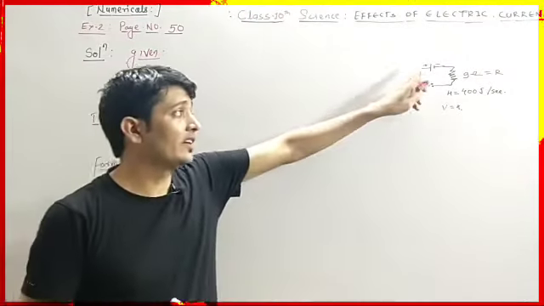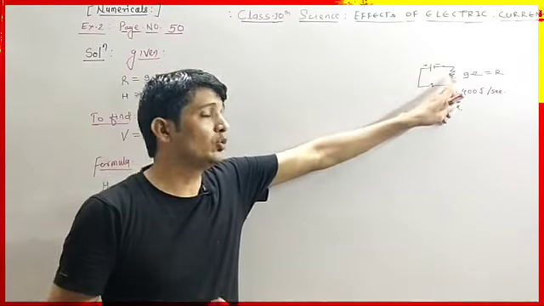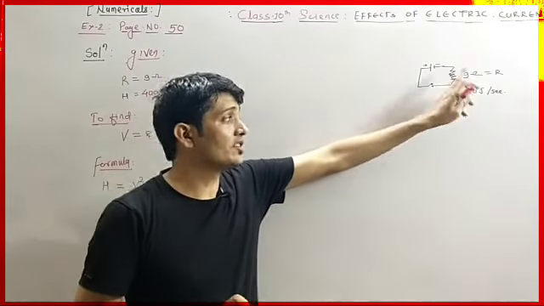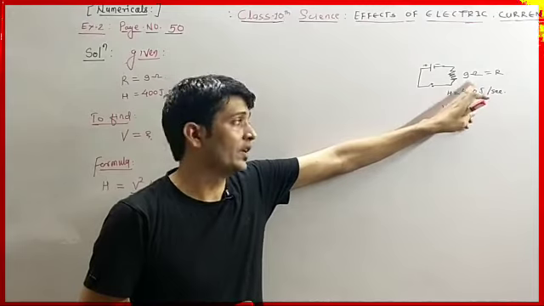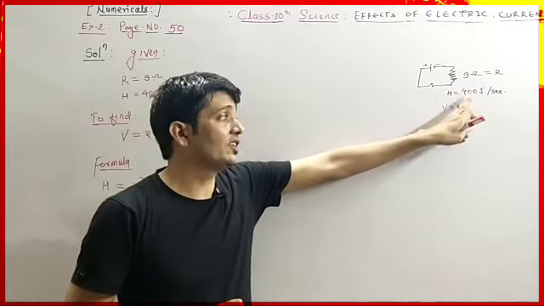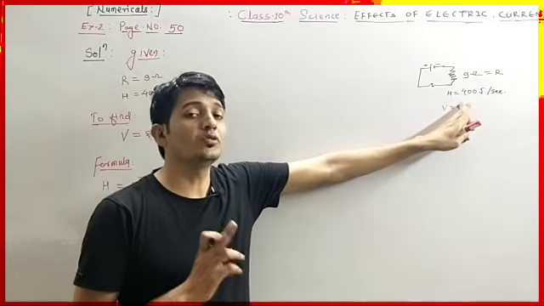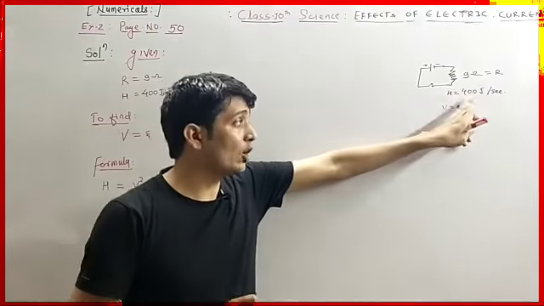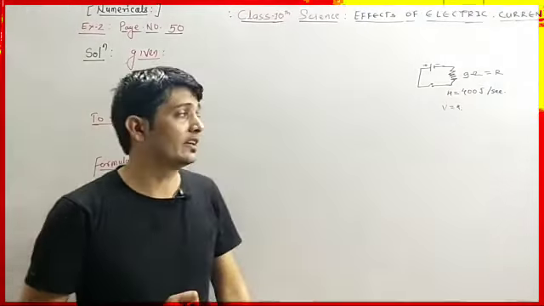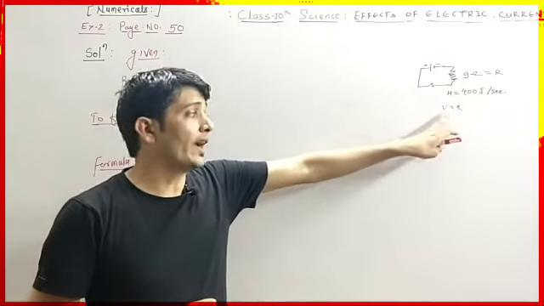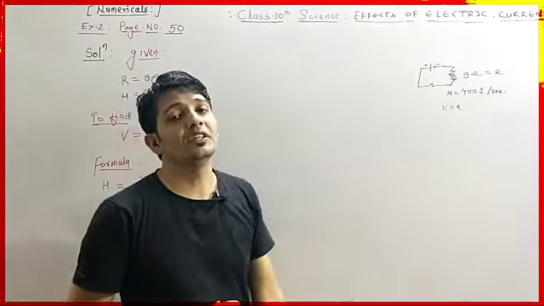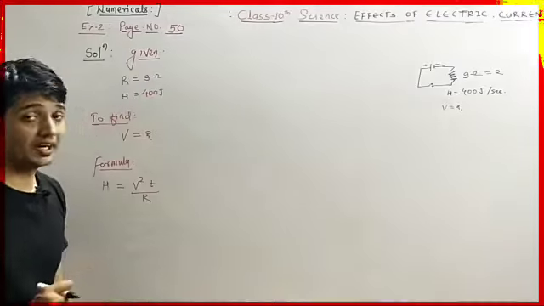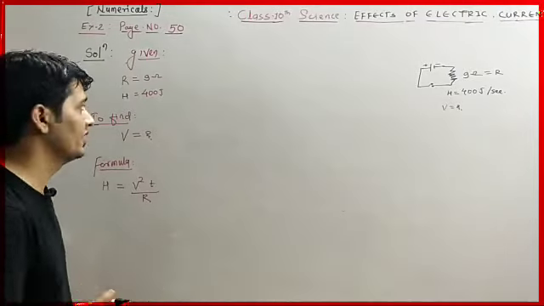Question is saying that a cell is connected to a resistor which has resistance of 9 ohm and which produces heat because the current is flowing through the resistance. That is why it produces heat at the rate of 400 joule per second. So we have to find the potential difference across the conductor.